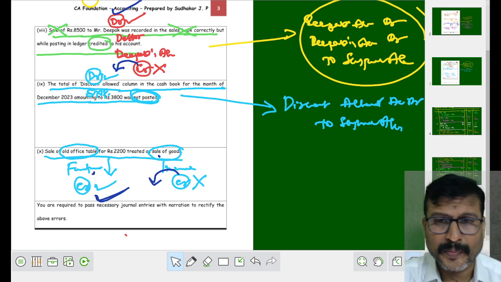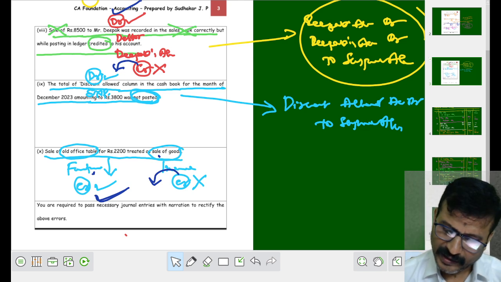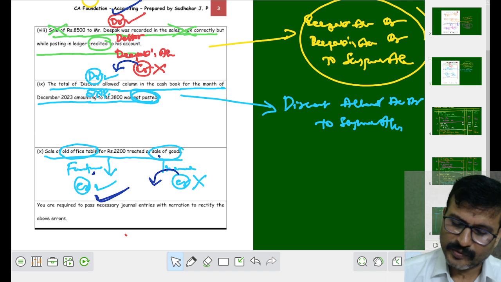He didn't ask us to prepare the suspense account, so there is no need to prepare the suspense account. This is how we have to solve the problem, my dear students.